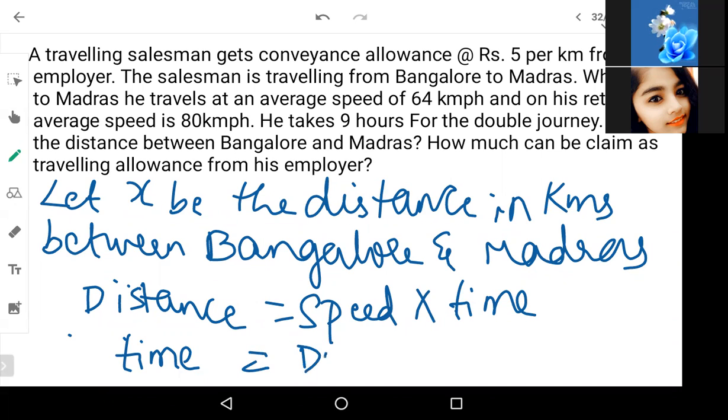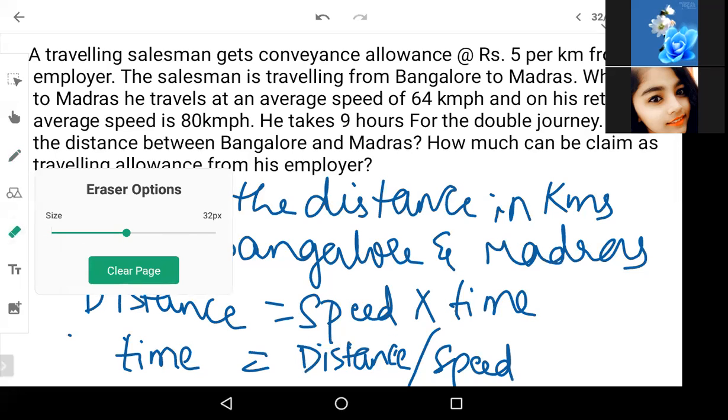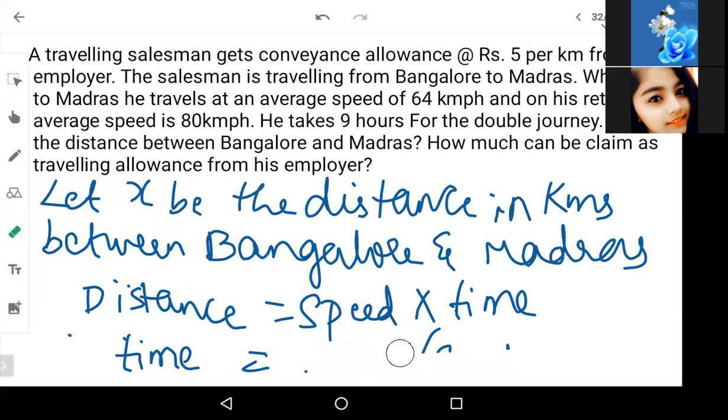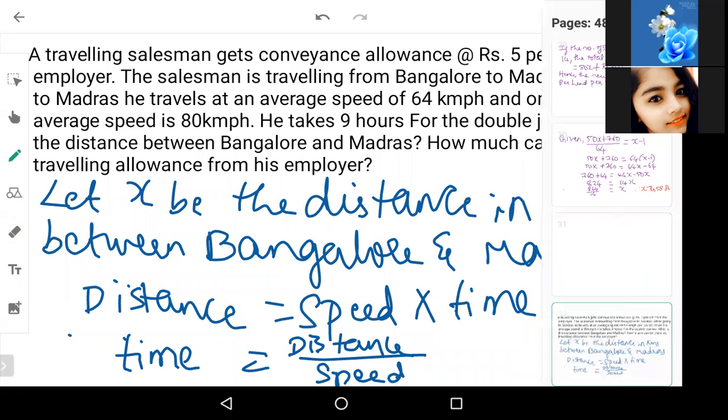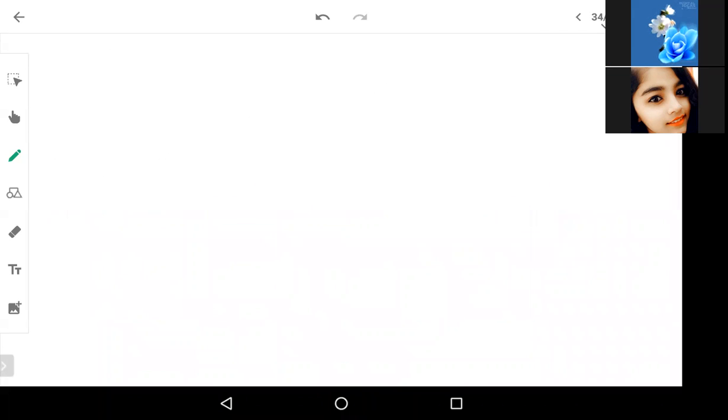So the formula will become time is equal to distance divided by speed. Now, using this, we will be deriving the next part.